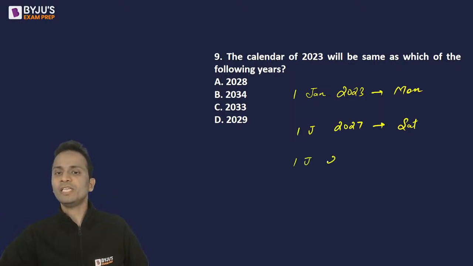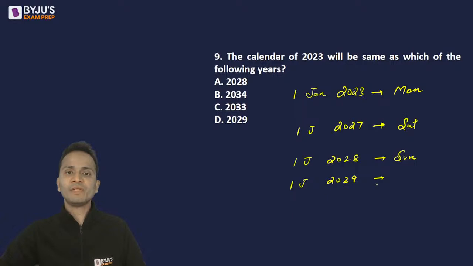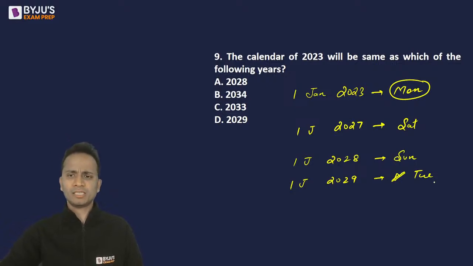Now, 1st January 2027 is Saturday. So, 1st January 2028 will be a Sunday. We have entered the leap year, but we have not crossed 29th of February. So the leap year effect will not be here, but it will be in this case. So 1st January 2029 will not be a Monday, but it will be a Tuesday. Right? So we have to reach a Monday, but we have skipped Monday, so Tuesday has come here.